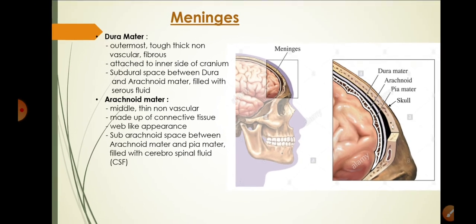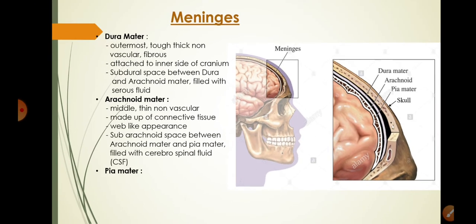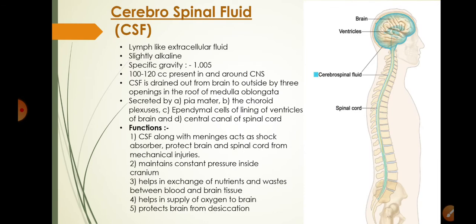Then you have next pia mater or innermost layer which is delicate, highly vascular. It is rich in blood supply because it is in close contact with the central nervous system. Now, cerebrospinal fluid is the liquid which circulates around the central nervous system and which is present inside also. It is lymph-like extracellular fluid. We are aware of lymph. Lymph is a watery body fluid which is devoid of blood cells and some proteins.